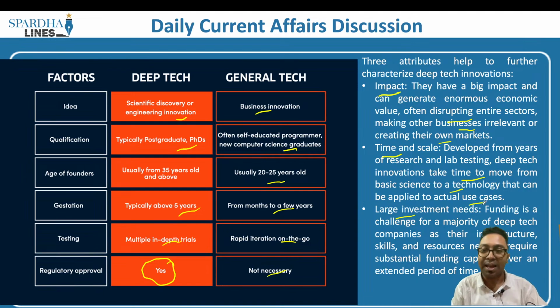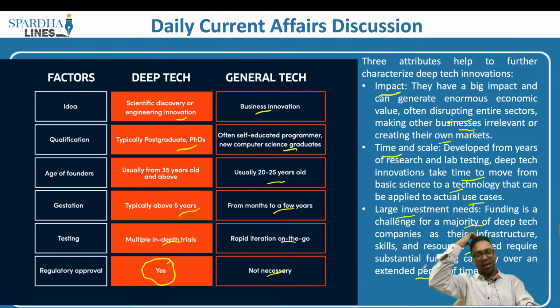And finally, large investment needs. Funding is a challenge for a majority of deep tech companies, as their infrastructure, skills and resources require substantial funding capacity over an extended period of time. It is not that this particular innovation can come up in a day or two. It requires constant upgradation, innovation and also meticulous planning. In order to overcome all these issues, what you require is a large amount of investment, and when such investments are made, you achieve your success path and have the desired outcome from that particular product.